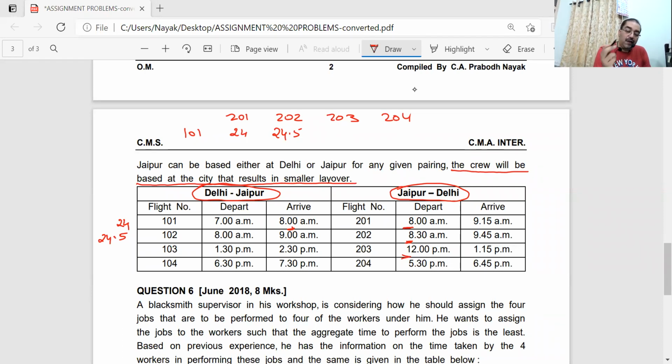He has to take 203 next day. Next day 12 o'clock means how many hours have passed? From 8 o'clock today to next day 12 o'clock. 8 to 8 is 24. 8 to 12 it is 4. So 24 plus 4, 28 hours. अरे समझ में आता है क्या? Are you understanding?